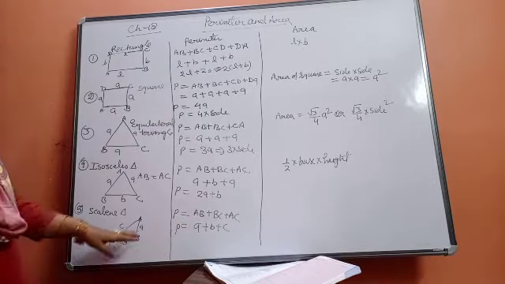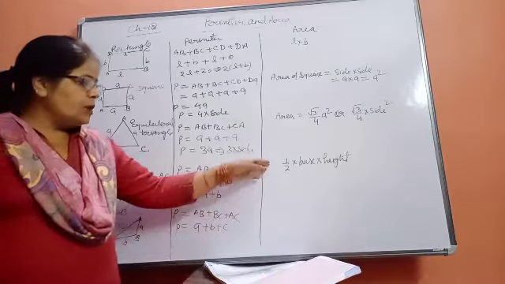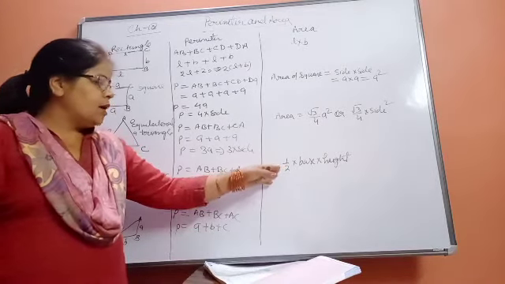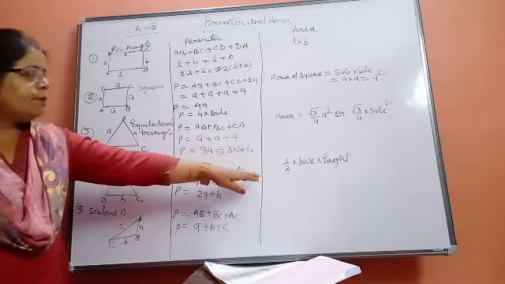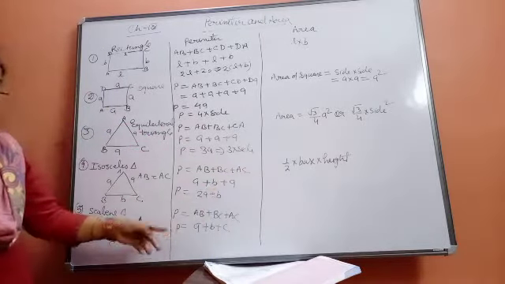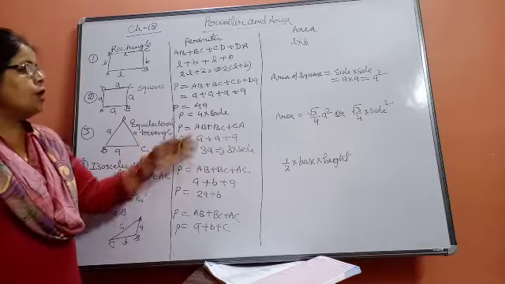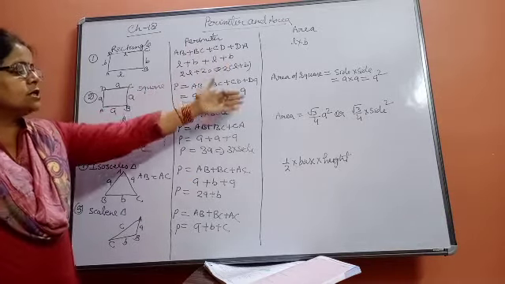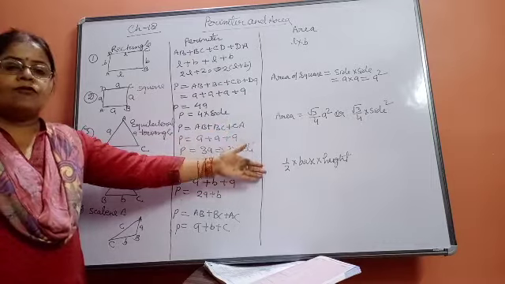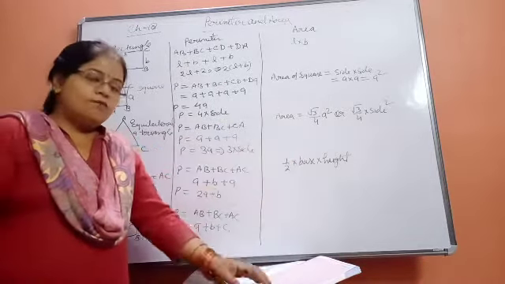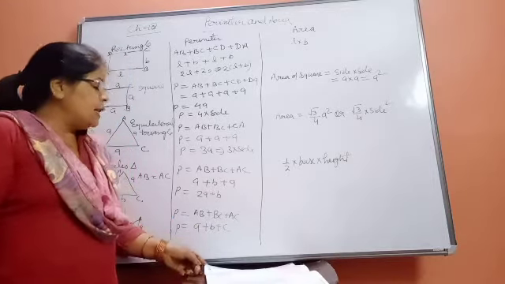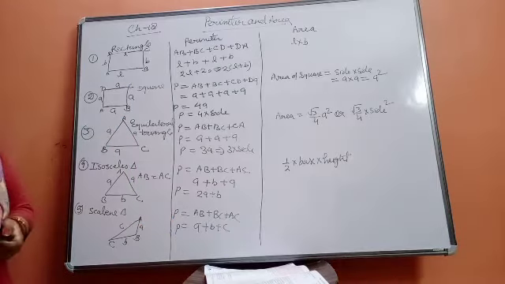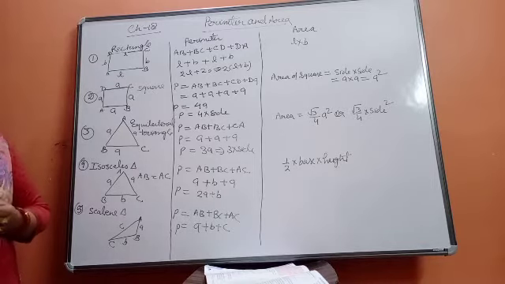And in this case, in class 7 you will generally calculate the area of a triangle only by the same formula, so keep that in mind. You have to learn the perimeter of the different figures, and you must know the different formulas for the area. I am writing them on the right hand side of the figure also. Next figure is the parallelogram. Now we are going to learn the perimeter and area for the parallelogram.